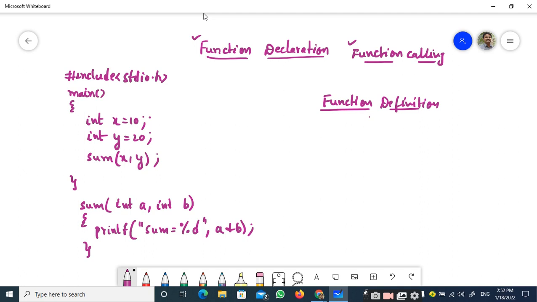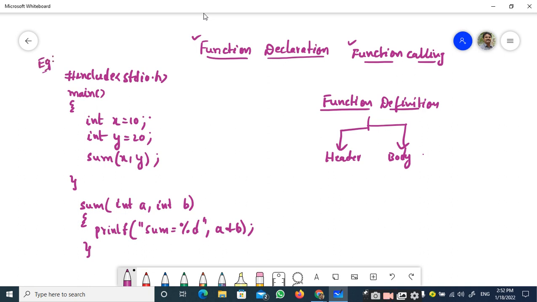We know that the function definition consists of two parts, that is the header and the body. With this part clear in our mind, let us move to this example.